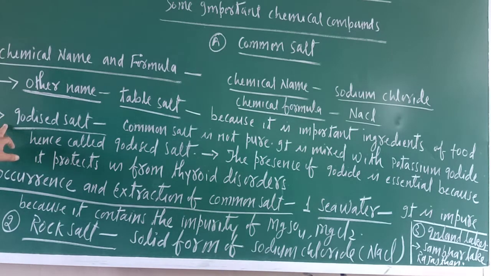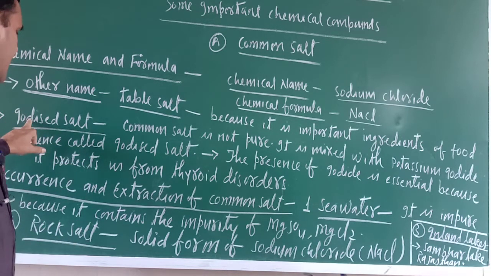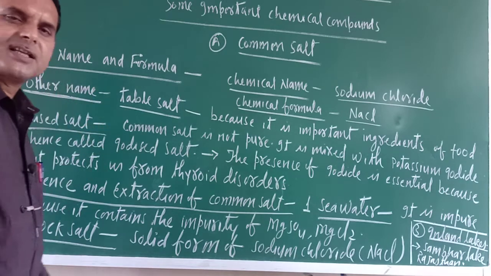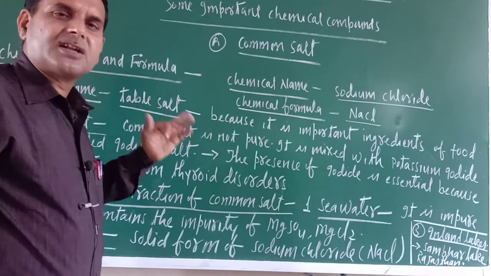One more name is there in the market. If you go and purchase 1 kg of Tata salt, clearly it will be written there: iodized salt. Why is this salt called iodized salt? Actually this common salt is not pure.